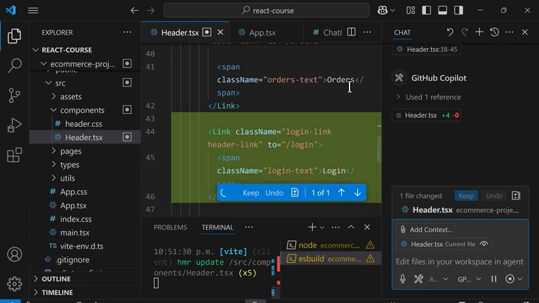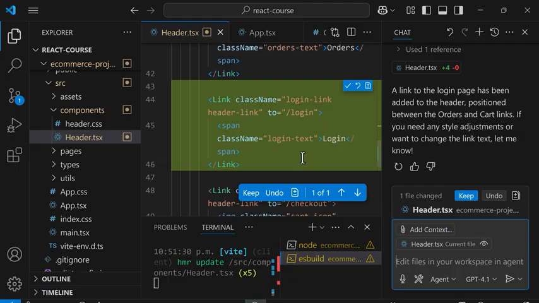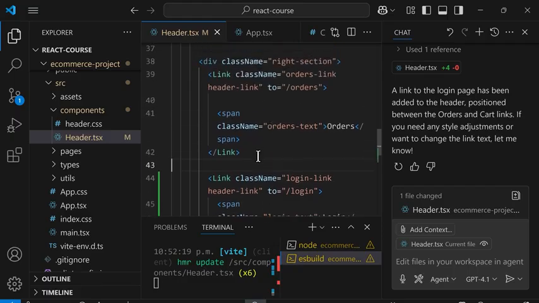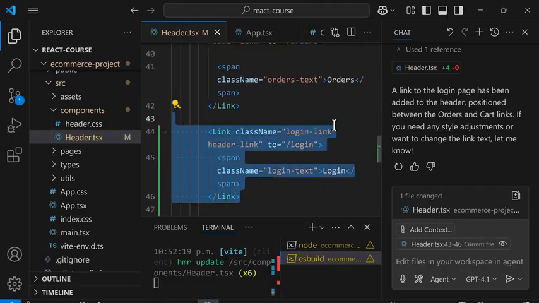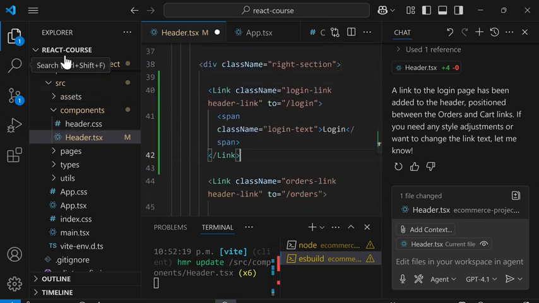And the AI will make edits to our code. So here, you can see that it added a login link like before. So we can press keep to keep these changes or undo if we don't like these changes. So this looks good to me. So I'm going to press keep. And again, I'll go in here and modify it a bit. So here, it added the login link after the orders link, but I want to put this before the orders. So I can just select this code and cut, and at the top, paste that code.